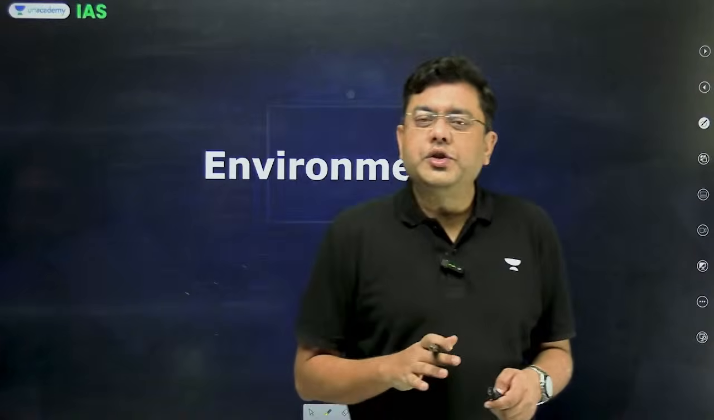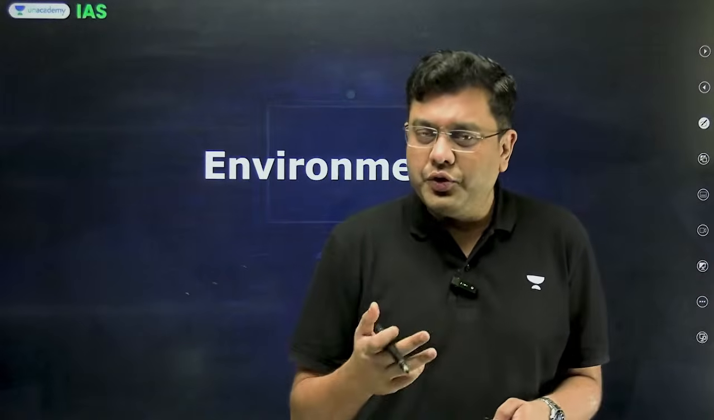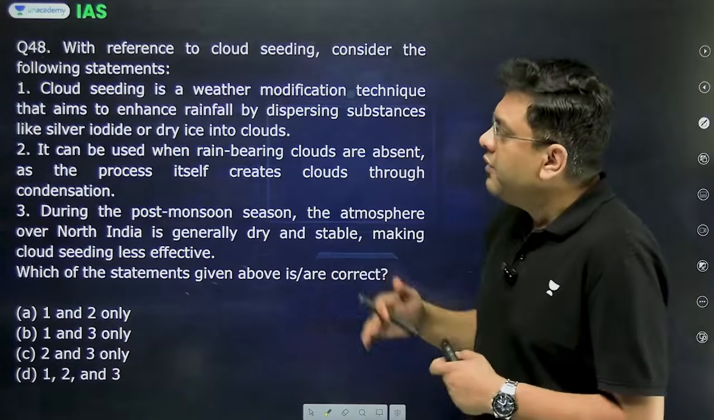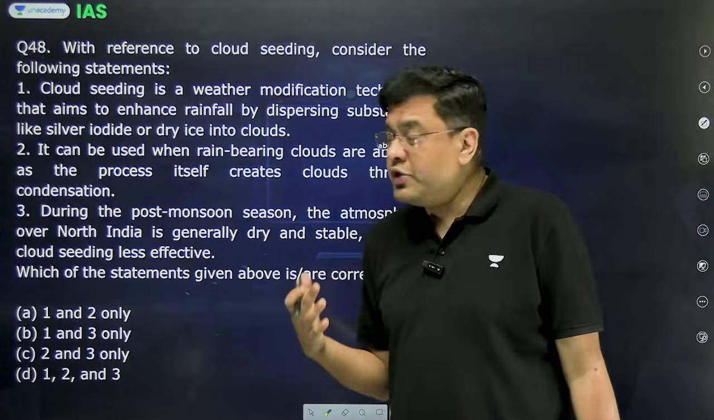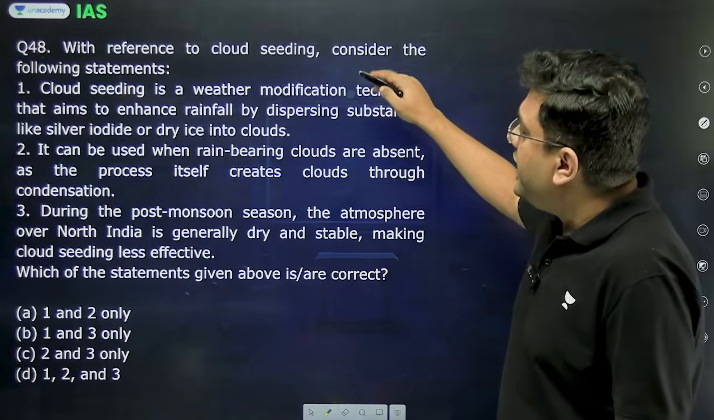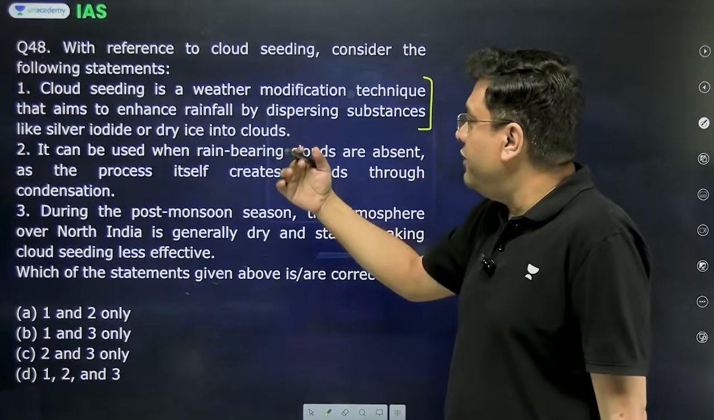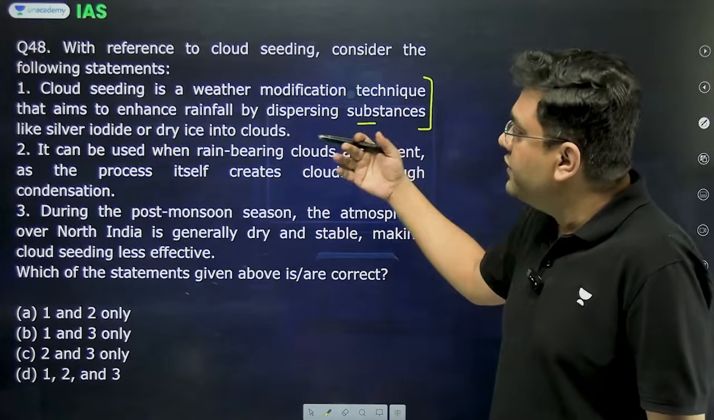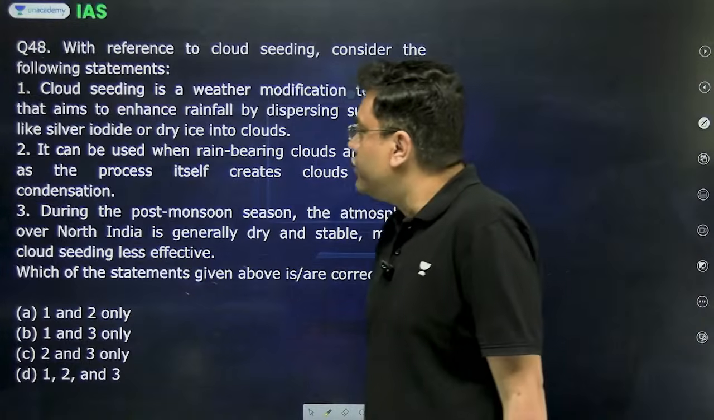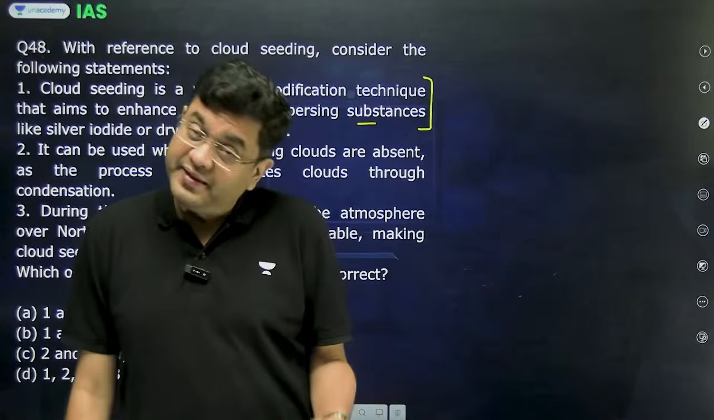Now we take a look at the questions associated with environment. You had 3 questions associated with environment. First one associated with cloud seeding, which was in news. So cloud seeding is a weather modification technique that aims to enhance rainfall by dispersing substances like silver iodide or dry ice into clouds. This is correct.